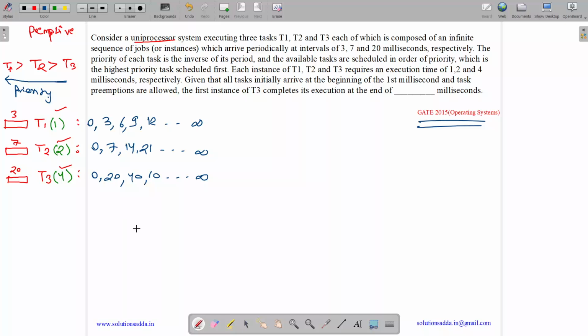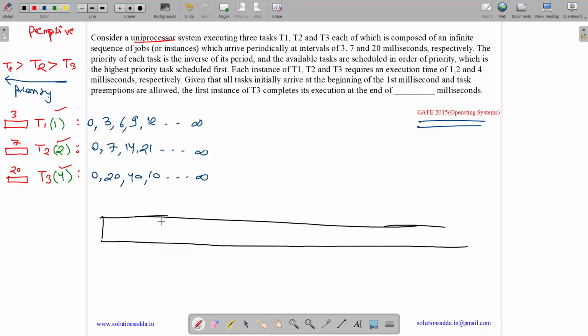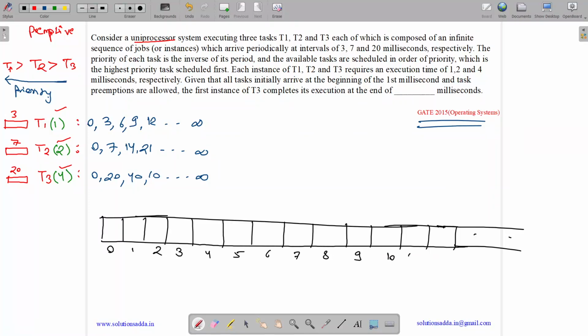Now let us draw the Gantt chart for this. Here let me write the time over here: 0, 1, 2, 3, 4, 5, 6, 7, 8, 9, 10, 11, 12.